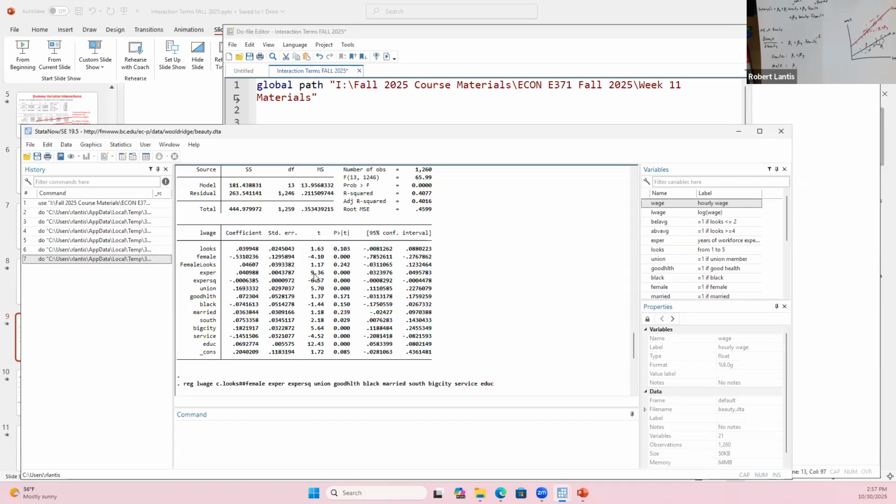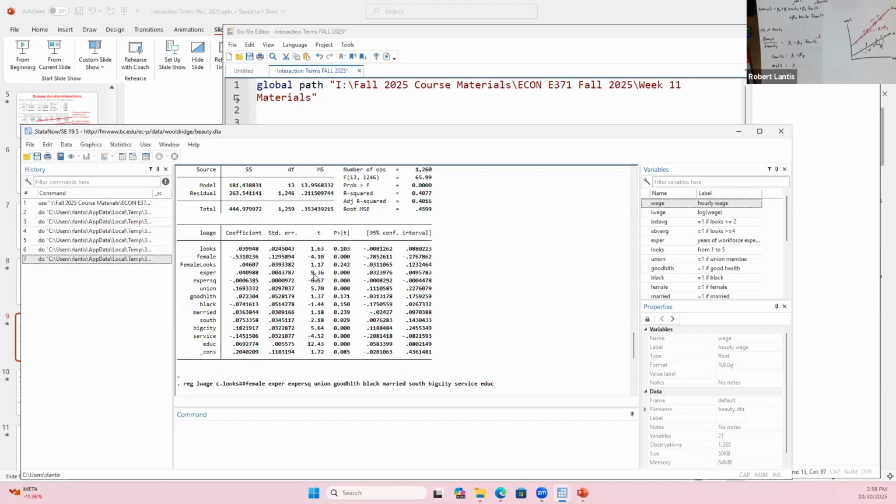What's the marginal effect of looks for a female? Well, it would be that same 0.039, but what would also get added in? The coefficient on the interaction term. So now the marginal effect of looks would be more than twice as large, right? It's like 0.086. So you have almost twice as steep of a line for females as males, or essentially the marginal effect of a 1 unit change in this looks variable is twice as large for females than it is for males.